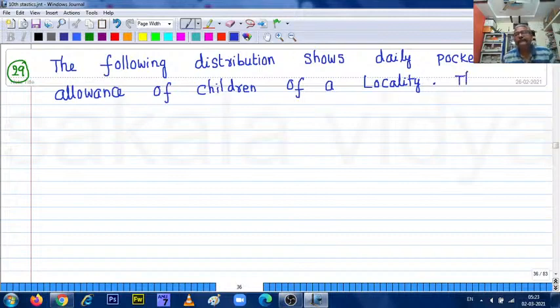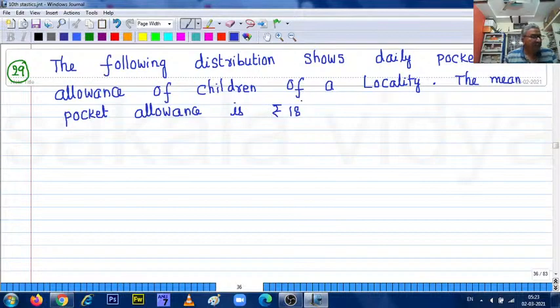The mean pocket allowance is rupees 18. Find the missing frequency f.